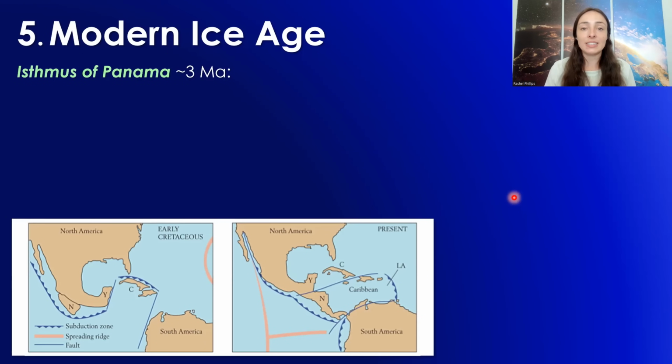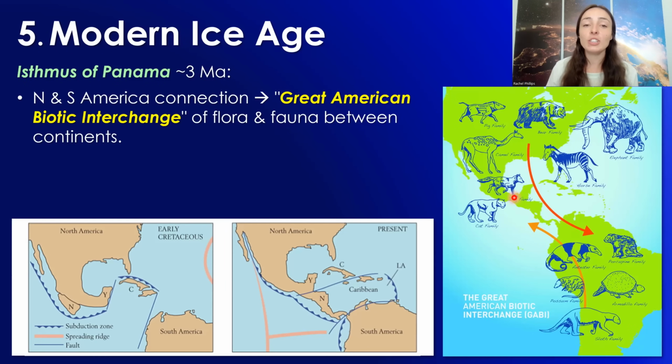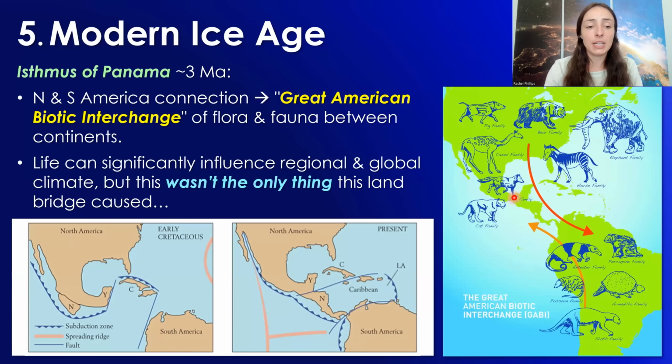this time. The second major trigger of the modern Ice Age, more recently around 3 million years ago, was the formation of the Isthmus of Panama, which led to the Great American Biotic Exchange of flora and fauna, plants and animals, between these two continents, which was major for biodiversification, and we know that life can significantly influence regional climate and global climate, as I talked about previously.